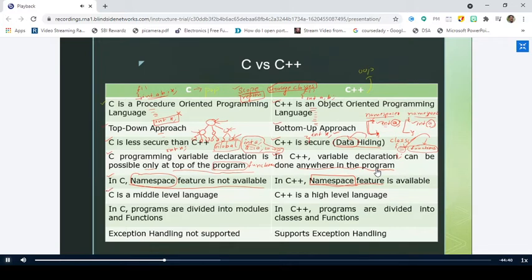What do you mean by high level language? Can anybody give me the actual meaning of high level language? Anybody there? What do you mean by high level language? Please respond. Abhi.